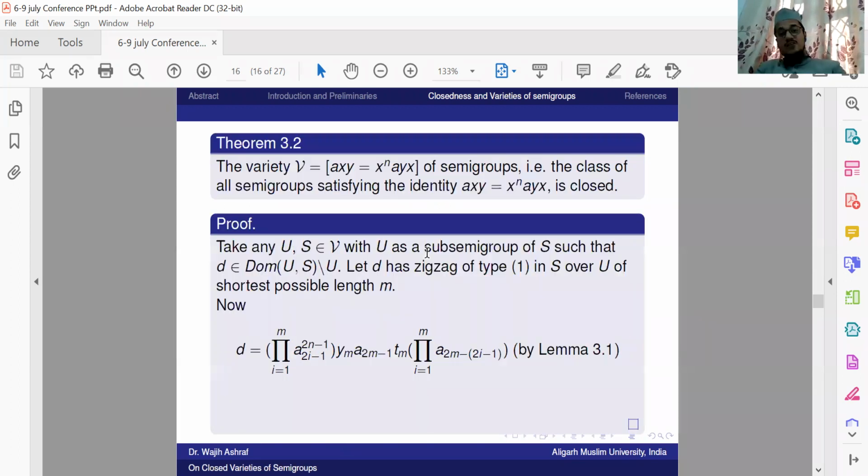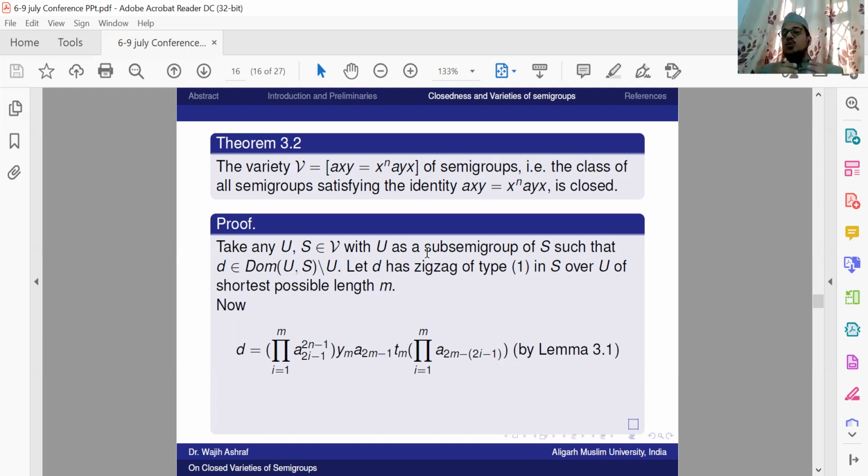And now finally we prove this theorem. The theorem is about what? The variety xy equal to x power n a by x of semigroups is closed. That is, the class of all semigroups satisfying the identity xy equal to x power n a by x is closed. Here I also want to tell you that n belongs to the set of natural numbers.